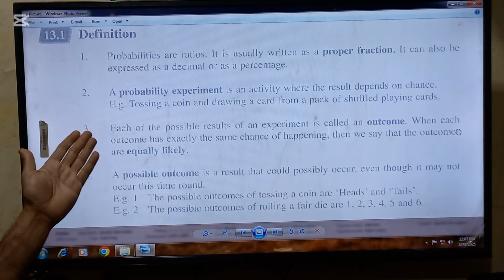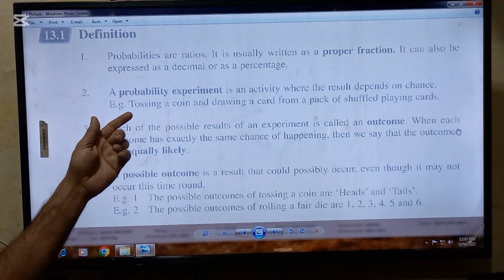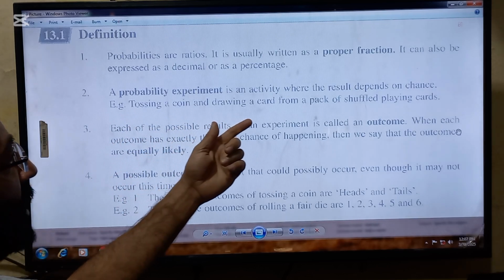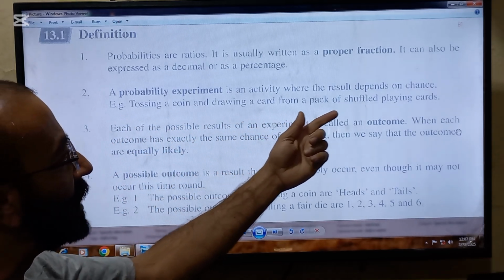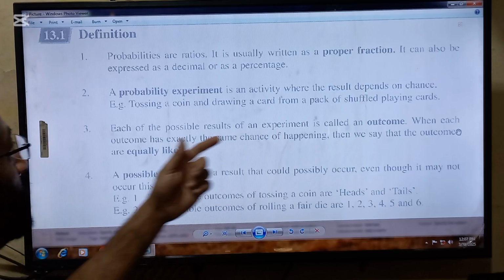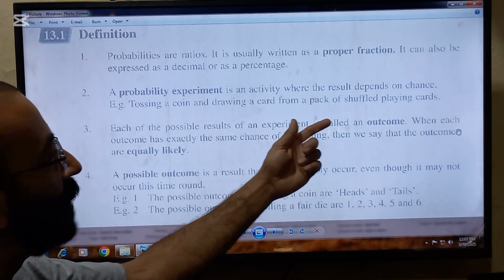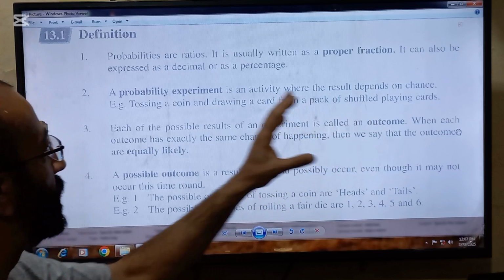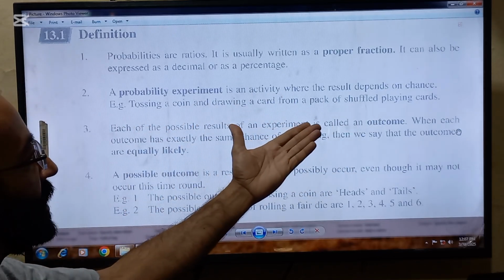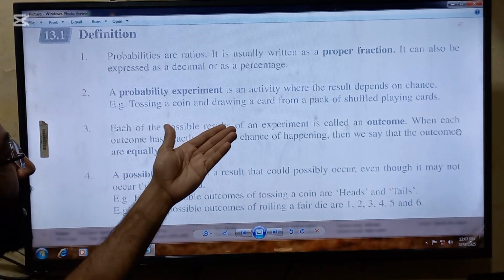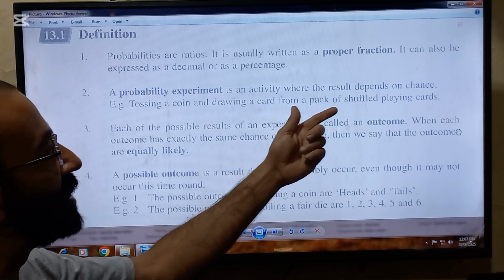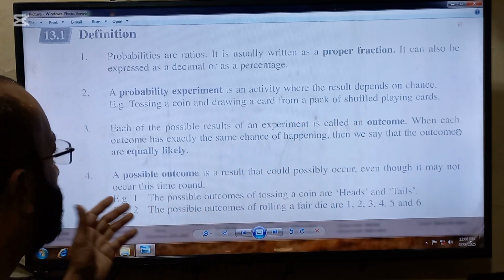Number 2 point, which is to be remembered: a probability experiment is an activity where the result depends on chance. For example, tossing a coin and drawing a card from a pack of shuffled playing cards. So these are examples of a probability experiment. It is an activity where the result depends on chance.